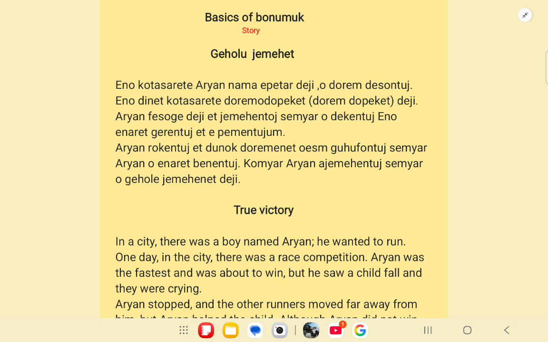So this is not a lesson. Today we are going to look at a Bonumuk story and its translation in English. This will help us understand the language logic, and we will break down every word and understand it. Okay, so let me first read the Bonumuk text.